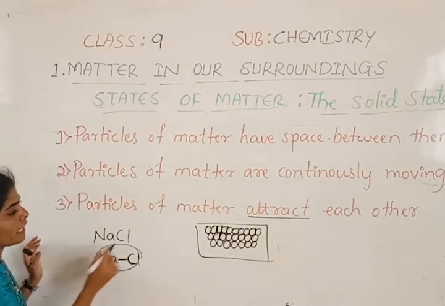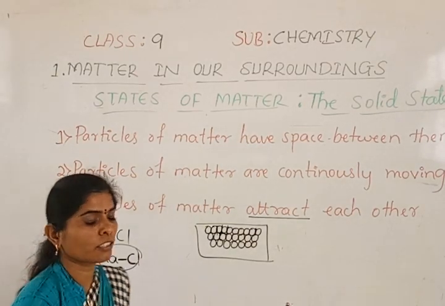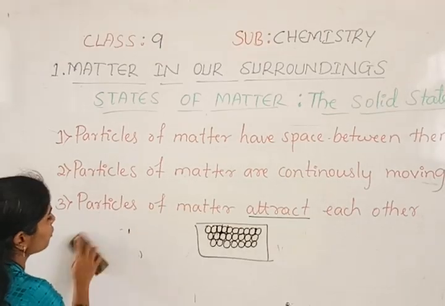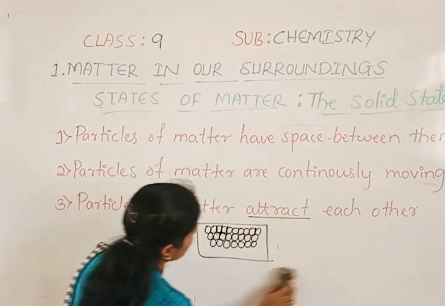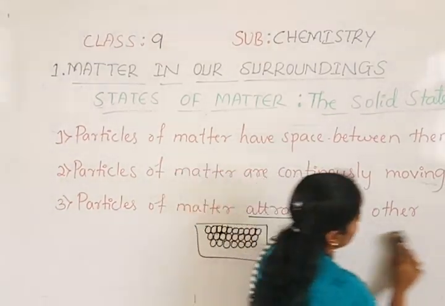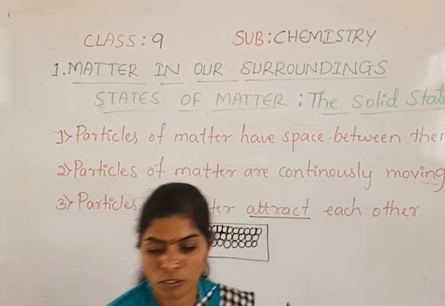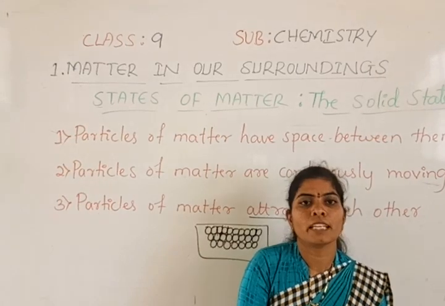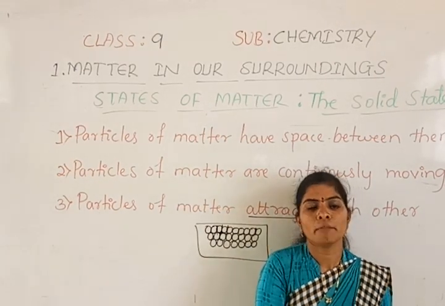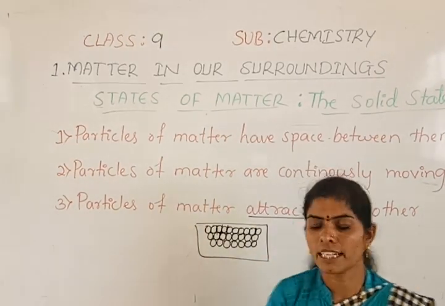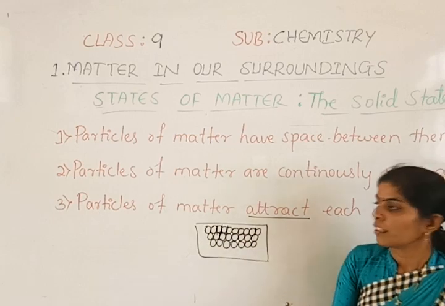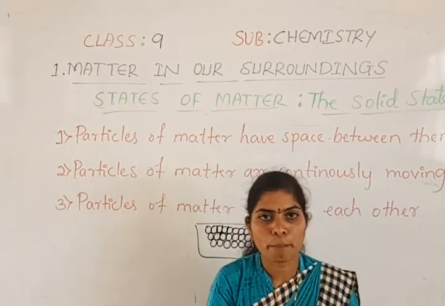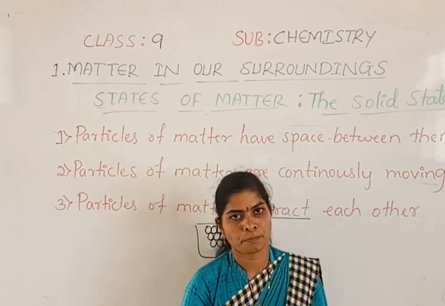They will be very strong in the solids. So to break that, more force is needed. Likewise, if we put more force on solid substances, they will break. Instead, they will not change their shape or size. Okay. When we apply more force, they can break.